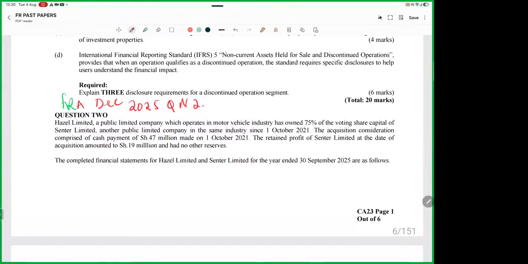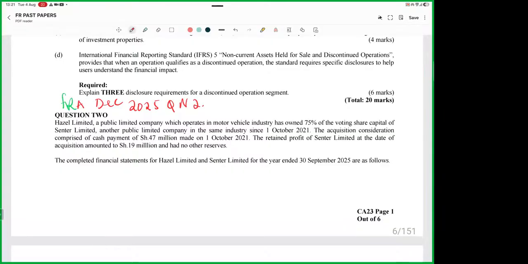It's a group consolidation question. Very popular for students who are doing FRA and AFRA. With your great permission, I will go through the question within 37 minutes, because I was an examiner, though nowadays I'm no longer. I know what kills students in FR and AFR: it's time management. Very few students have good time management.